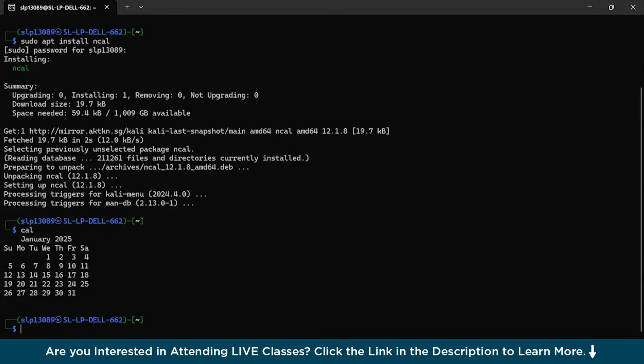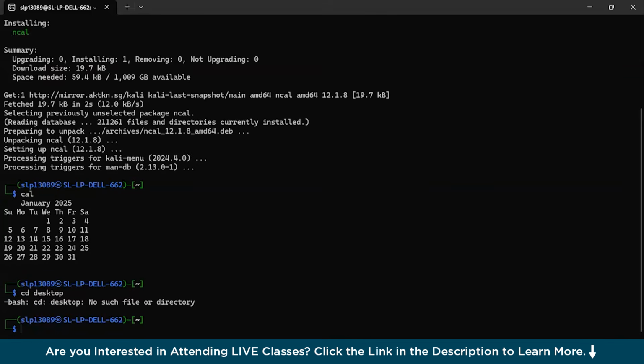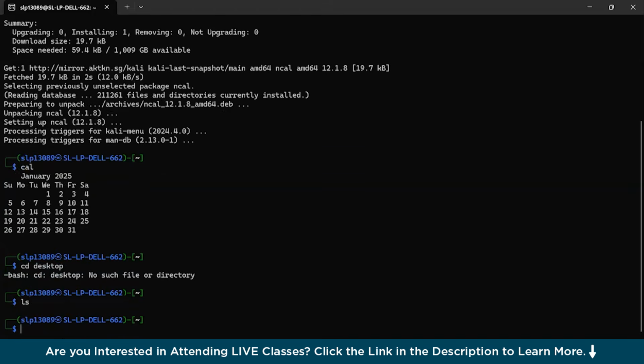Now next thing will be cp. Now cp is also one of the most important Linux commands, which basically helps you to copy files or a group of files or a directory, to create the exact image of a file on a disk with a different name. So suppose let us say we are going to the desktop. Let us first find out how many files we have. ls. Okay, so you could see we have no files.